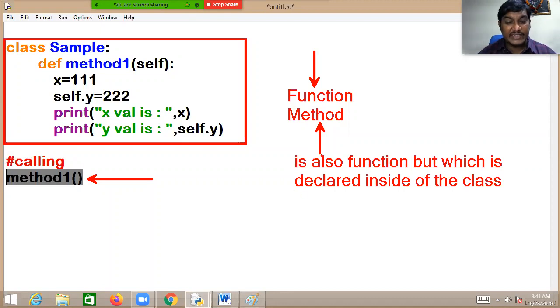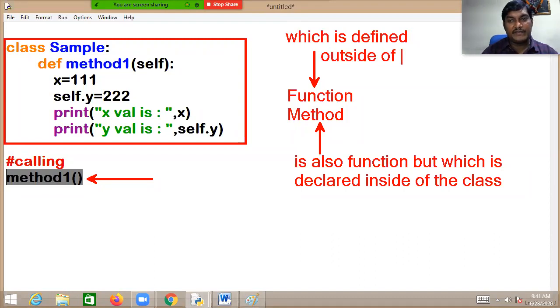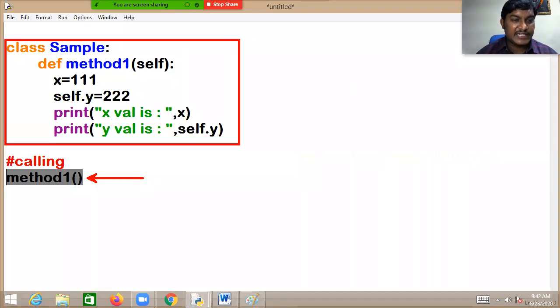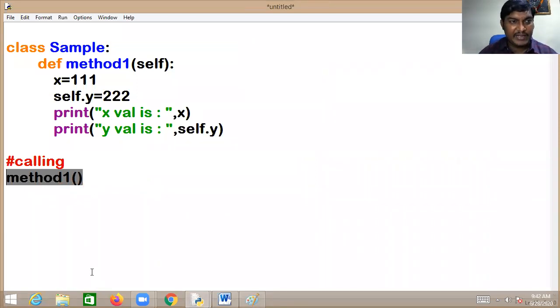Just you need to understand: a function is defined outside of the class. That is what I'm saying. First you get the clarity. Now when you write like this, the Python virtual machine will search for the existence of the function method1. That means it will check outside of the class. But have you declared any function with the name method1? No. Then you will be getting a NameError.